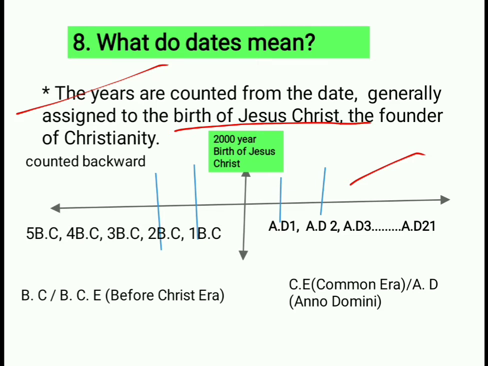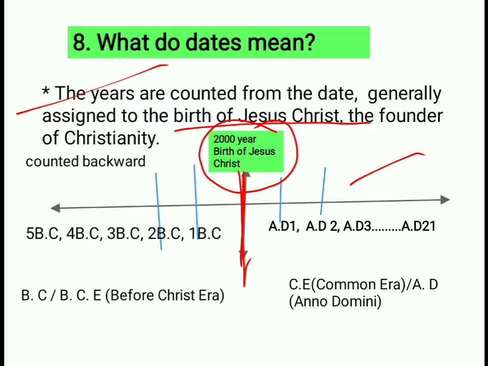So dear students, 2000 is the reference year. In this year, Jesus Christ took birth. He was the founder of Christianity. Why is this year considered a reference year? Because in these 2000 years, various political, economic and social events occurred.